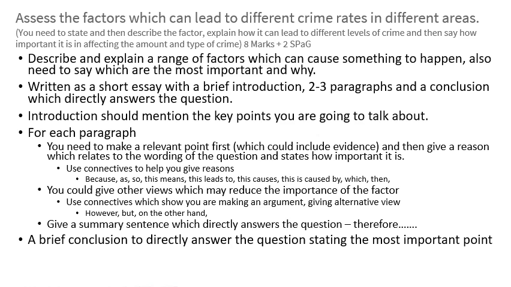2 or 3 main paragraphs giving the main point, giving examples, using connectives, but then also making sure that you can try and give a counter view on this. Make sure as well that you do say how important it is. So this is an important factor influencing different crime rates. And then at the end of each paragraph, give a summary sentence which directly answers the question using therefore, and then a brief conclusion to answer the question, stating the most important point based on what you've talked about.